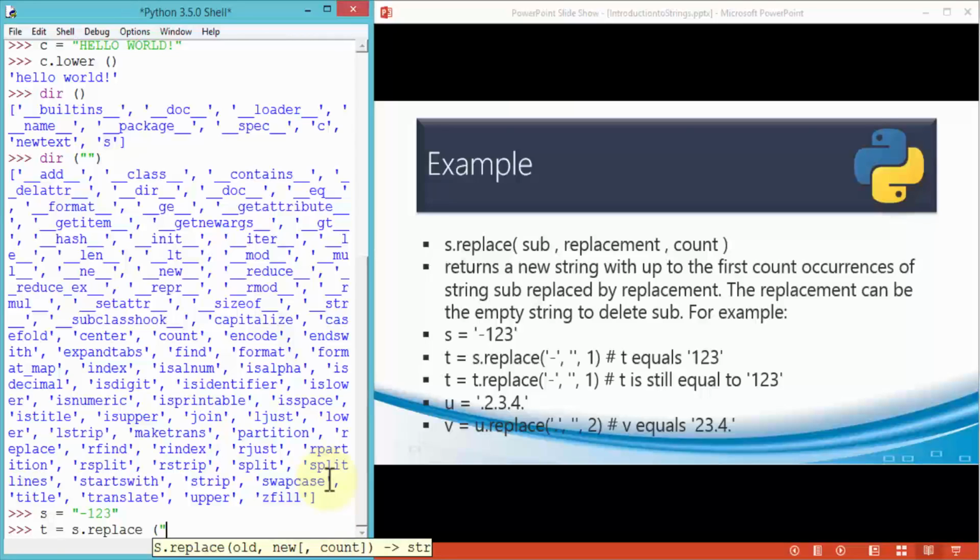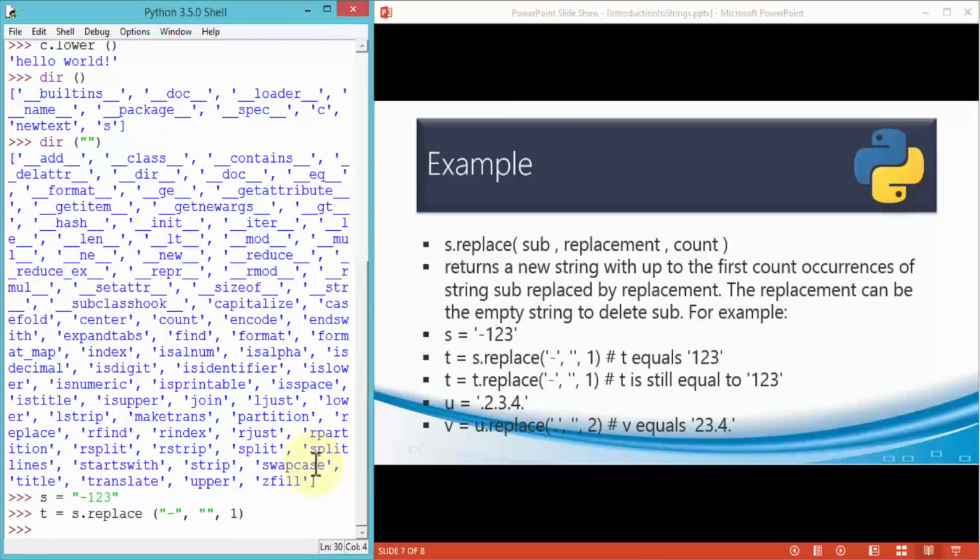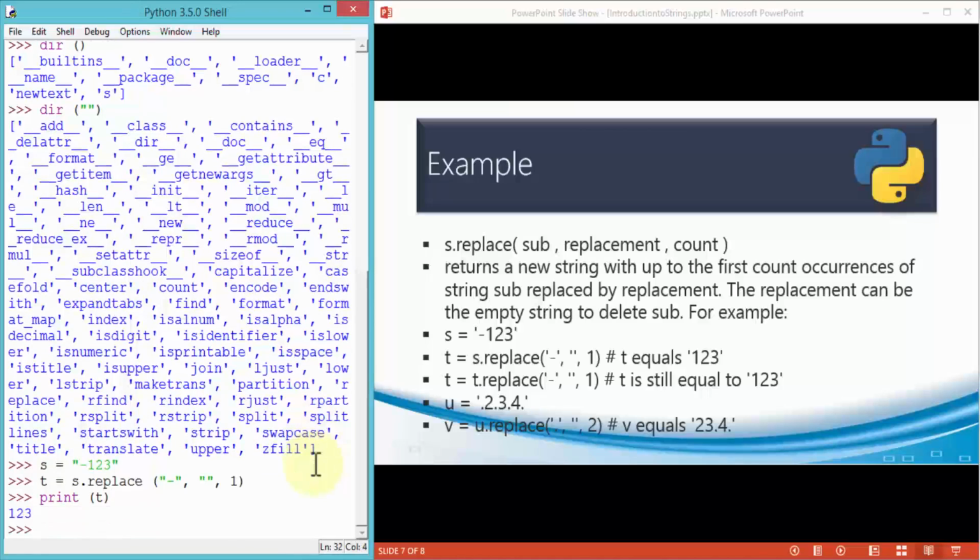So my old value that I would like to replace is the minus sign, and that's all I want to replace. And then I'm going to use an empty string, for instance, comma, and then 1. What this would do is make t equal 1, 2, 3. Hit the enter key and use the print function to print t and see what it looks like. And notice it says 1, 2, 3.